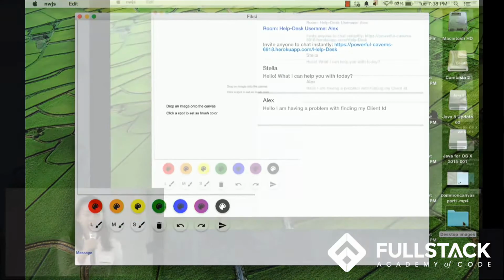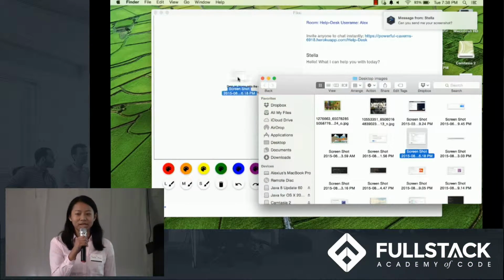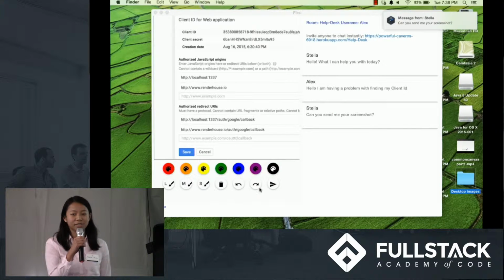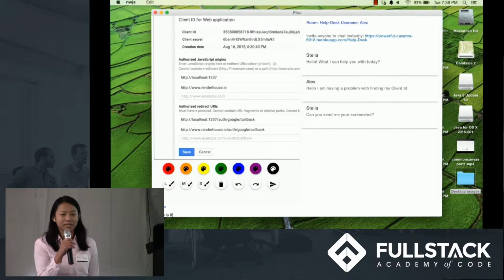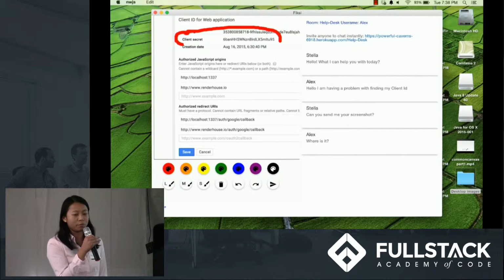And the conversations are persistent in our Mongo database, so users can always go back to the same room and check the historical messages. This means you don't ever have to explain the same thing over again because users can always review what happened before.